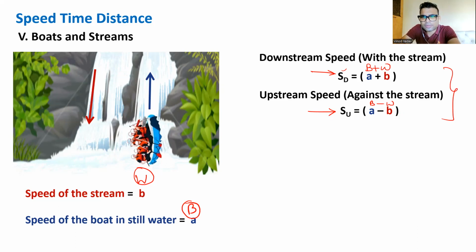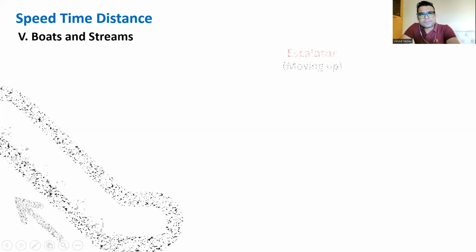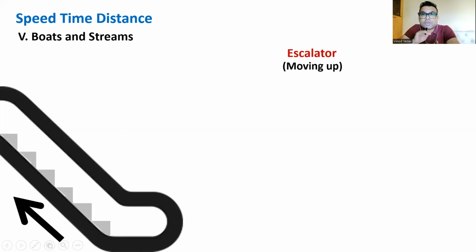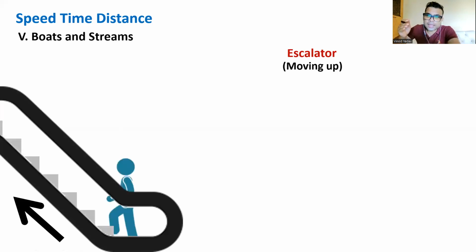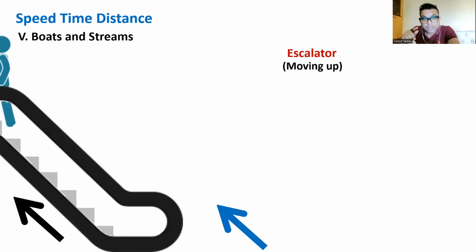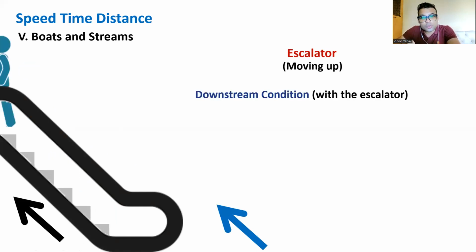All right. Okay, cool. Now, one more thing, we can apply this in today's modern world. We have seen escalators, isn't it? A moving staircase. Suppose some escalator is moving up. And you are also moving simultaneously, but along with the escalator. So don't you feel this will be downstream situation, that is with the escalator, with the stream. So your speed will be higher, you know.